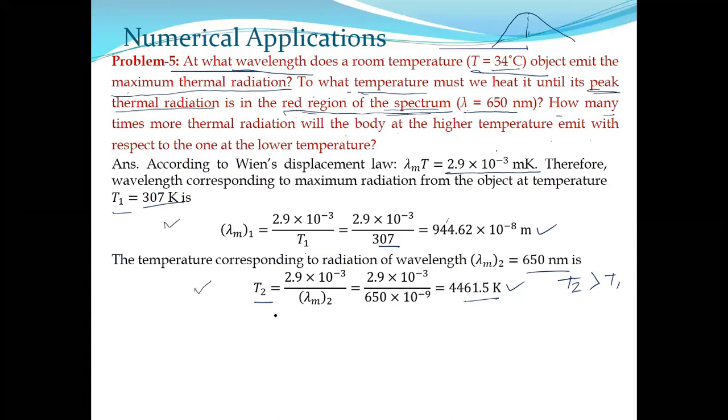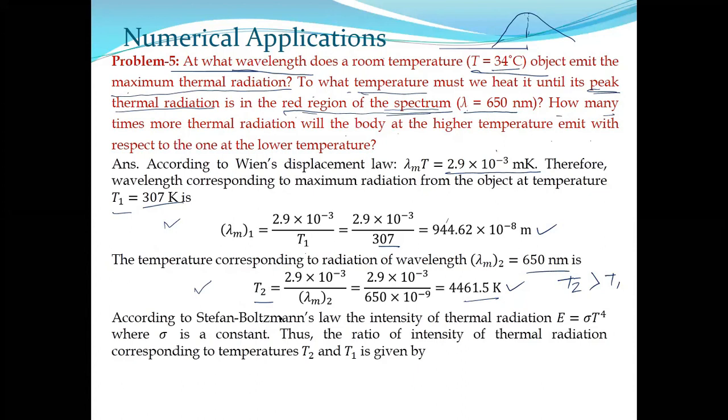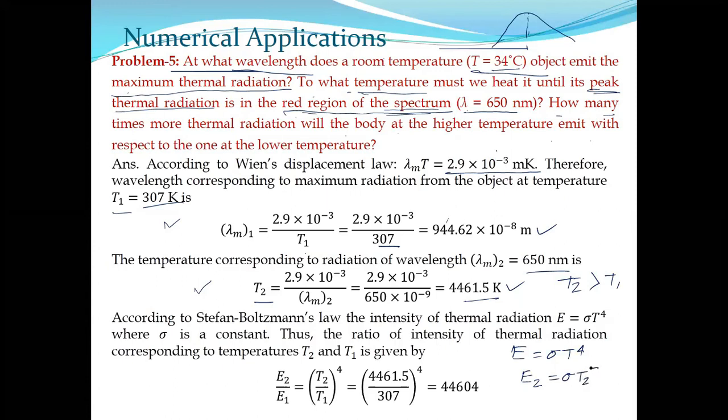That means we first estimate the total thermal radiation at temperature T2, which is just sigma T to the power 4. Better to write it. We know E equals sigma T to the power 4. Therefore, the total intensity at temperature T2 will be sigma T2 to the power 4.